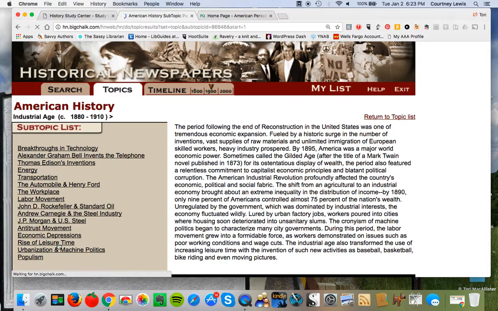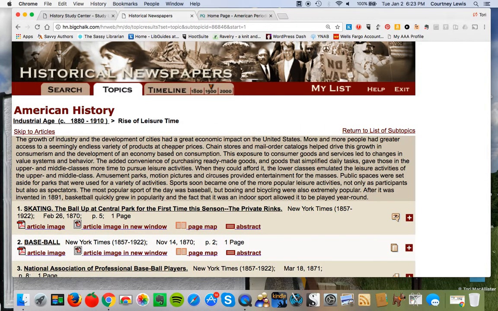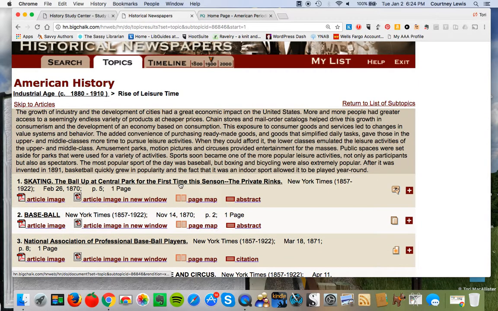So I'm going to click on Rise of Leisure Time, and notice what it does. It gives me a more specific paragraph about what it's talking about when it says the rise of leisure time. It's basically this idea that changes in the workplace, in the increase of economic beneficiaries for people, means that more people have more time on their hands and they're not working 7 days a week. So all of a sudden there are leisure activities that crop up.